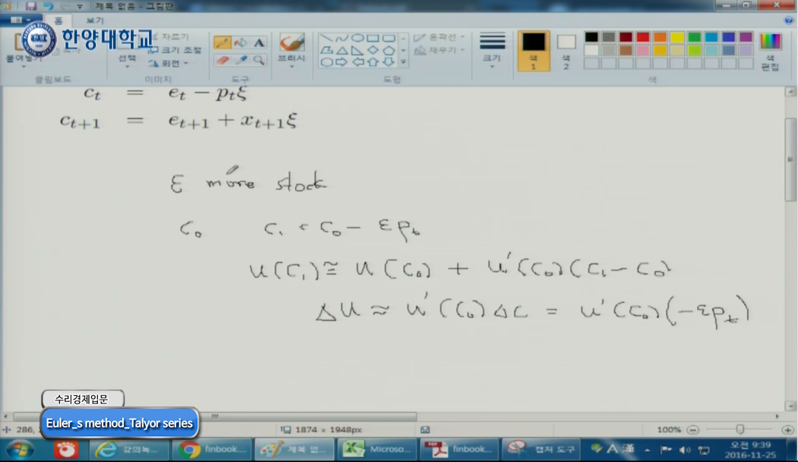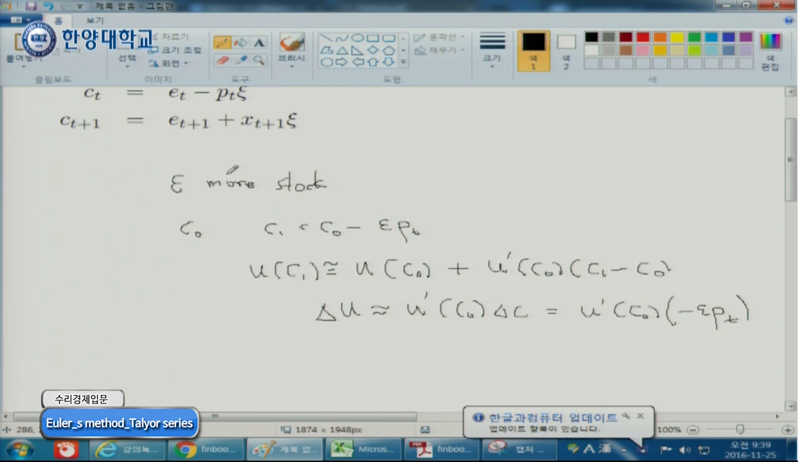The change of your happiness today is that you decrease your consumption by epsilon P_t, and for each decrease of your consumption, you become marginally less happy by the amount of the derivative of U. This is marginal utility. So marginally, when you decrease consumption, you become unhappy by the amount of U prime, because U prime is the change of happiness for a small change of consumption. So the change of happiness is this one.